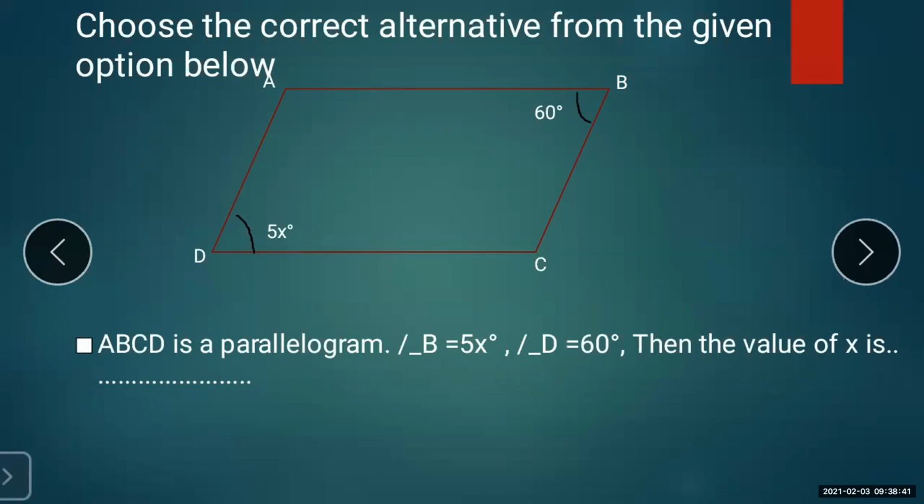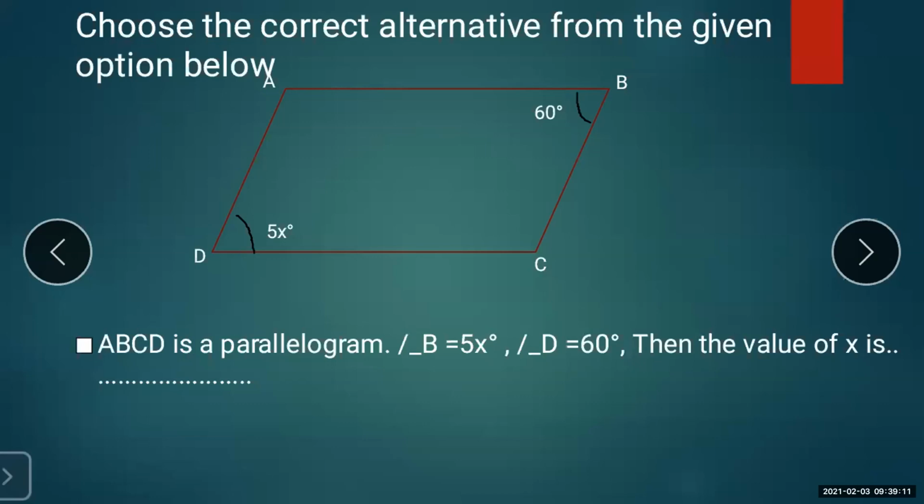This is a quadrilateral for you because it is a four-sided closed figure. After the quadrilateral, see which type of quadrilateral is given in the question, or identify it from the diagram. Okay, so let us see the question.